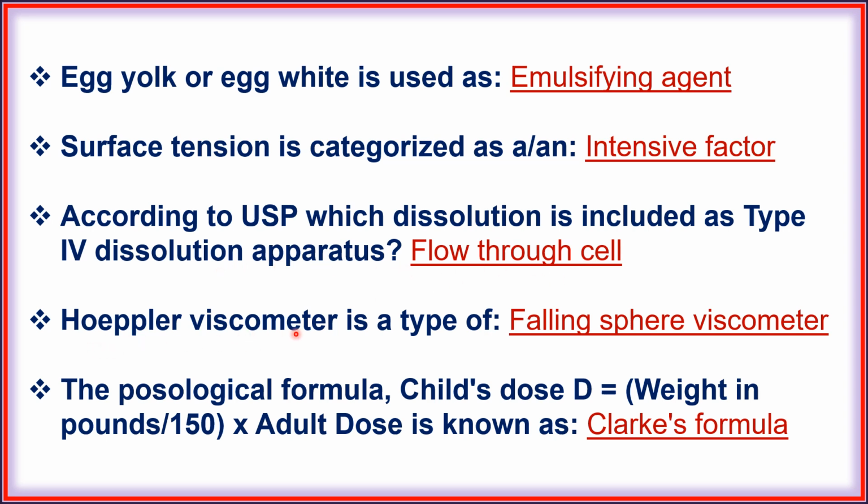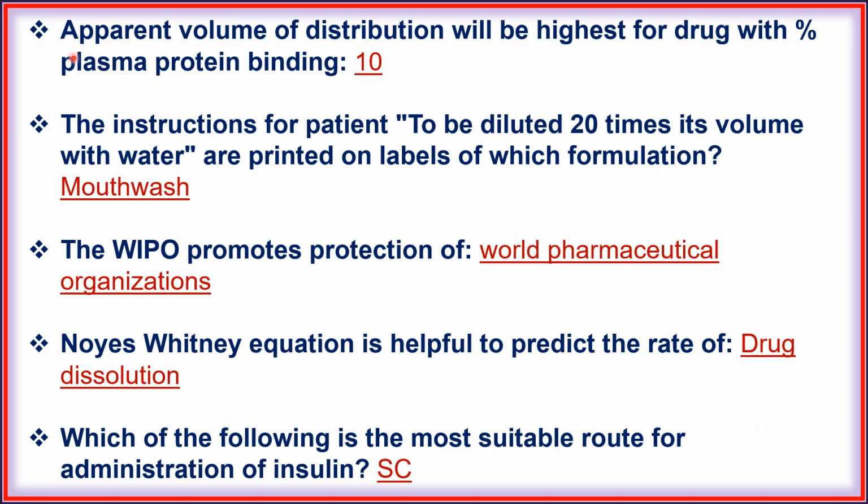Next, Hoppler viscometer is a type of falling sphere viscometer. Next, the posological formula child dose equals weight in pounds divided by 150 into adult dose is known as Clark formula. Next, apparent volume of distribution will be highest for drug with percentage plasma protein binding of 10. Next, the instruction for patient to be diluted 20 times its volume with water is printed on label of which formulation? Mouthwash.